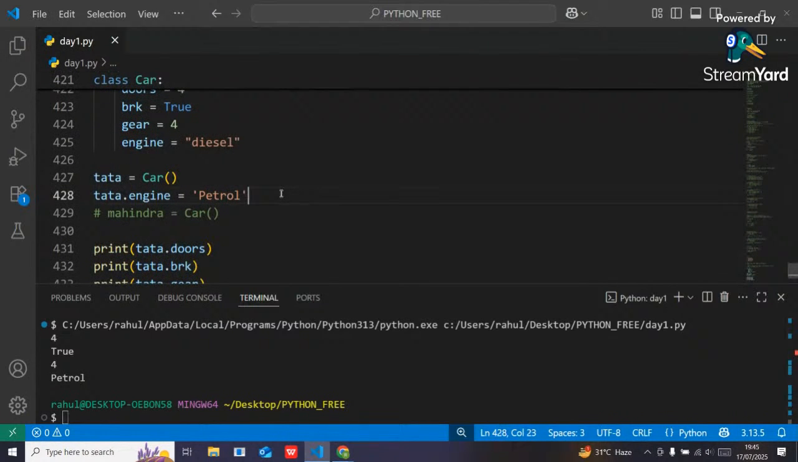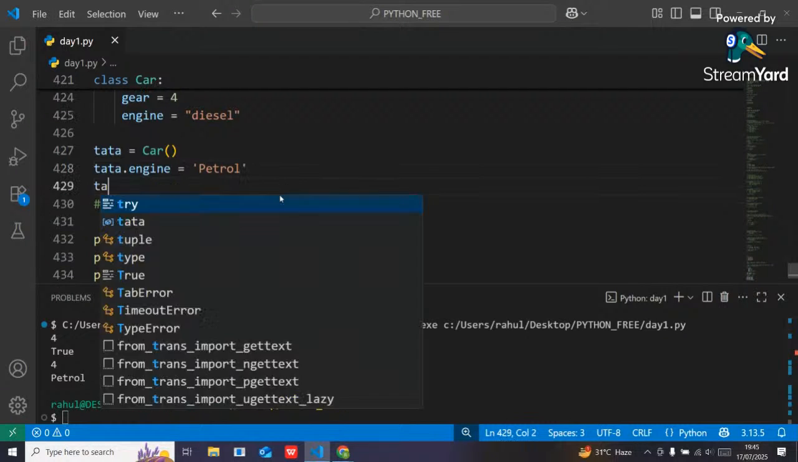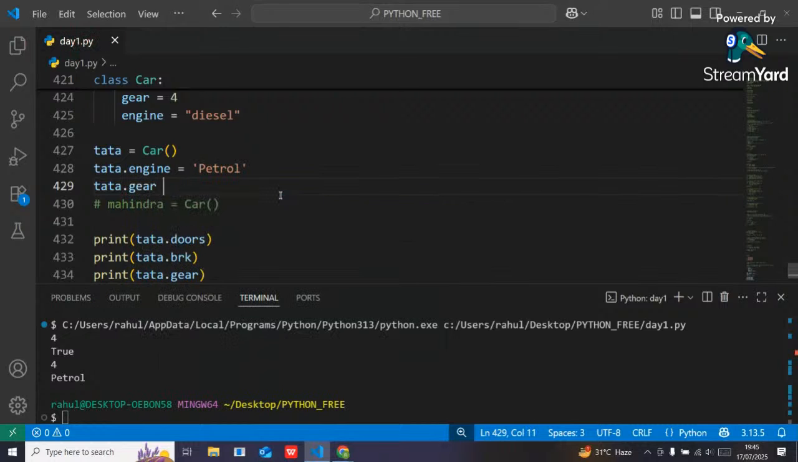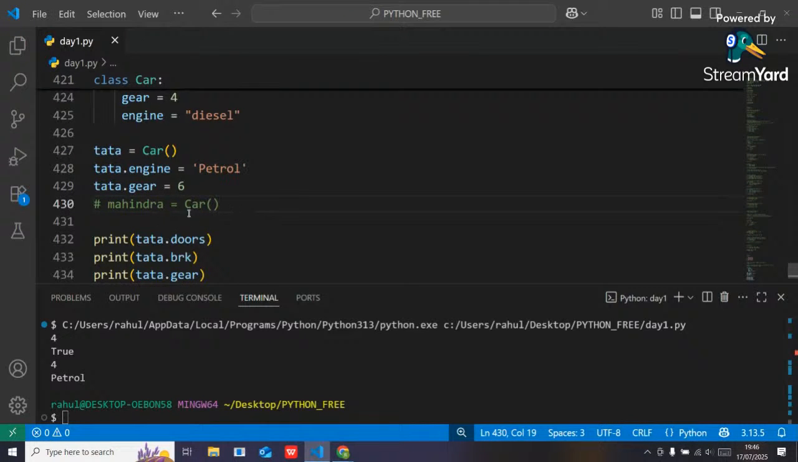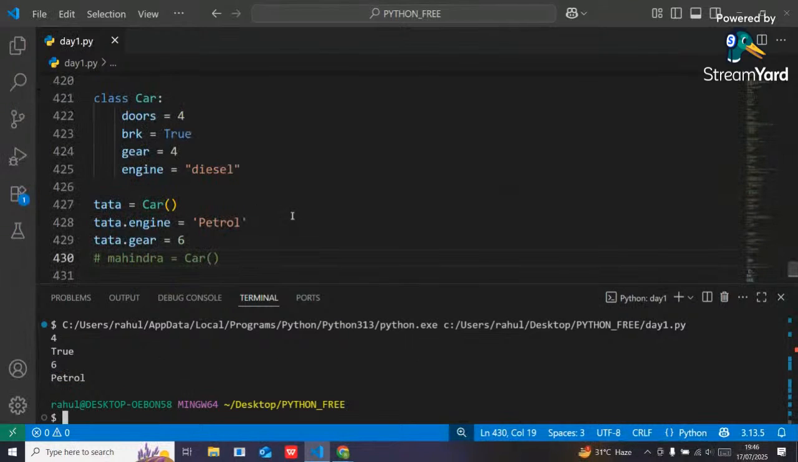Suppose for the Tata car, there are 4 gears, but Tata doesn't want that, it just wants to add 2 extra gears. So here Tata wants to add some gears, so the gear will be 6. Initially the gear was 4, but Tata wants 6 gears. Now Tata can modify its own object. See, now the gear is 6, right? Okay, we can also modify the properties of an object.